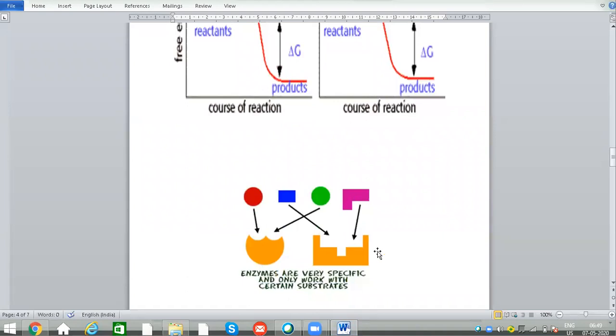For example, if you can see here, these two enzymes have two different active sites. And these two substrates will fit into this enzyme, and these two substrates fit into this enzyme. So that means the specificity is the main important property that enzymes have.